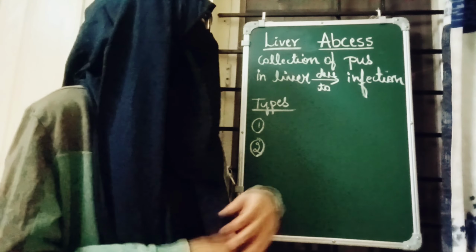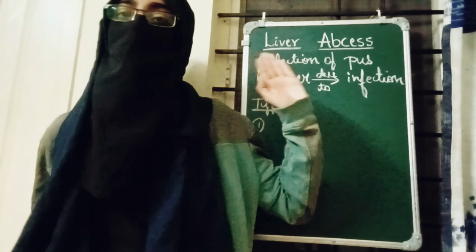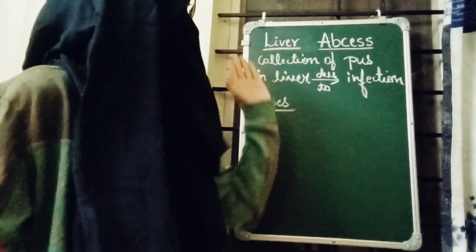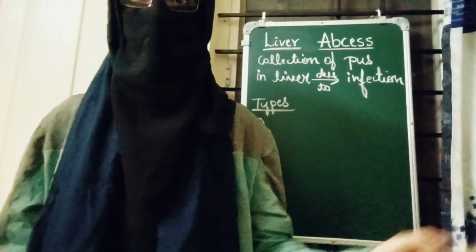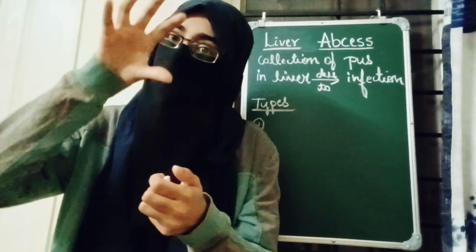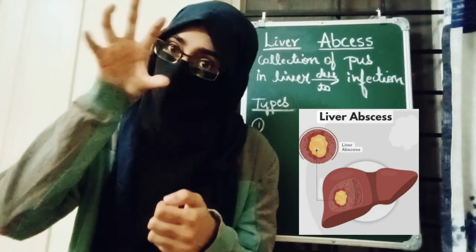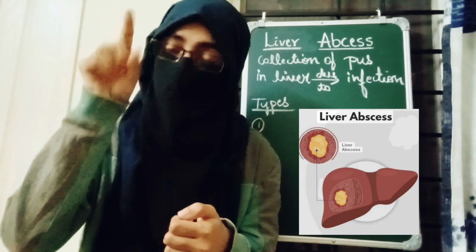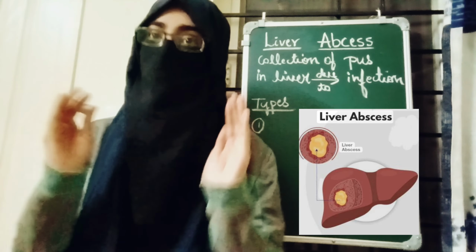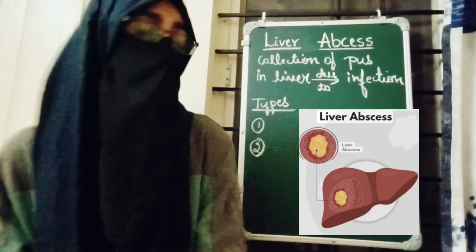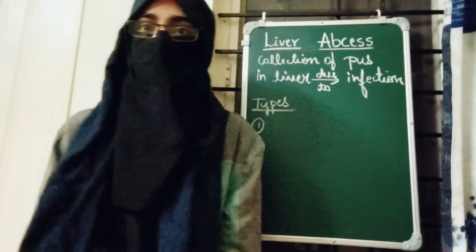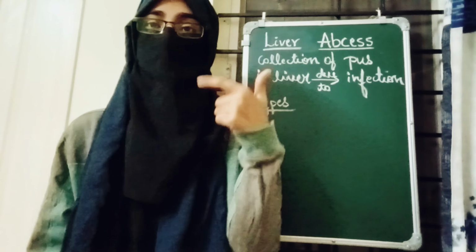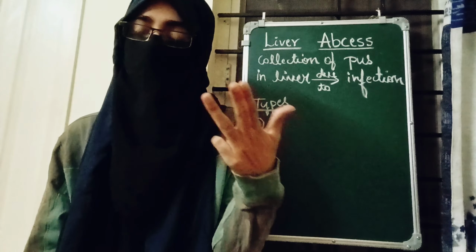The definition is, it is the localized collection of pus in the liver due to infection. So basically we have liver organ. So when there is a localized collection of pus there, that is called as liver abscess. Okay, so now let's understand everything about this, the causes, types, clinical features, management, everything.